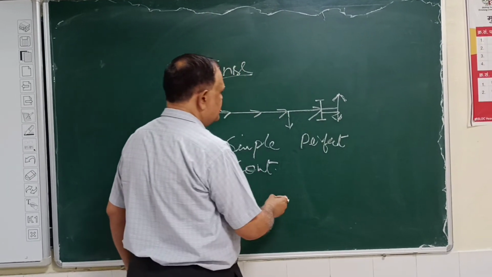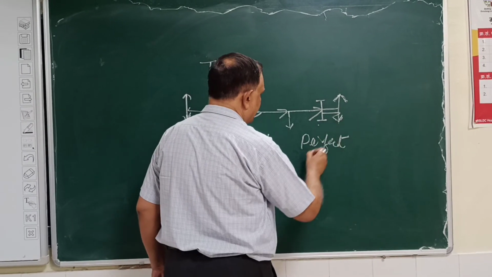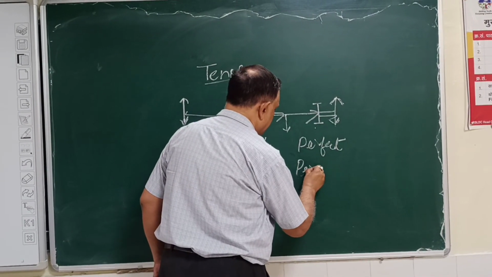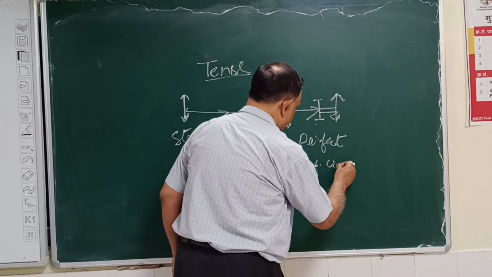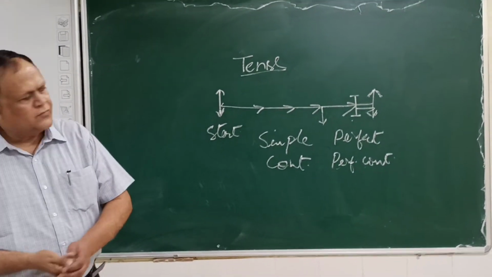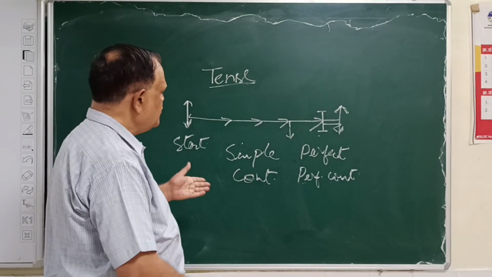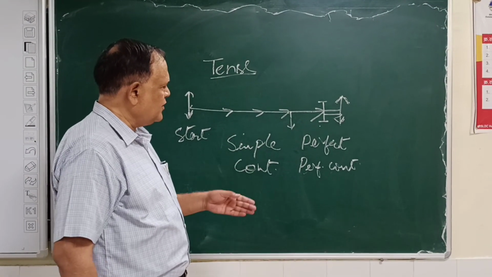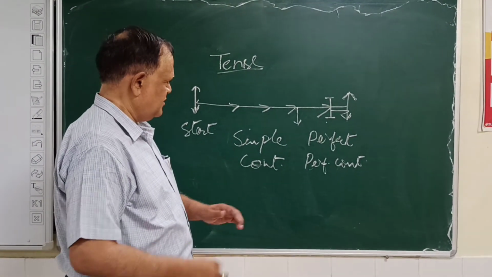And when we are here, it means the combination of both continuous and perfect, that is perfect continuous. So this is the division of the work according to their condition, progress, and perfection.